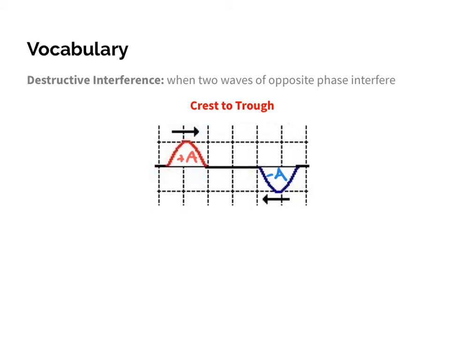Okay, so think of constructive. Notice that the waves added together, they created a larger wave. Here, destructive interference means that they're going to destroy each other.